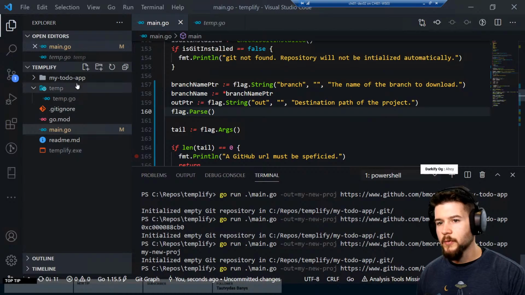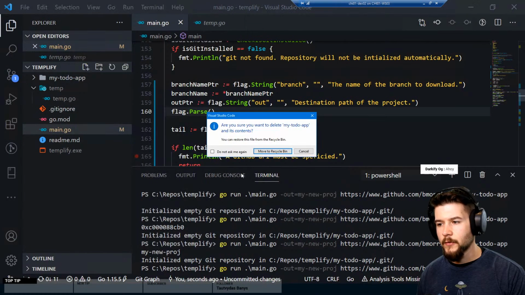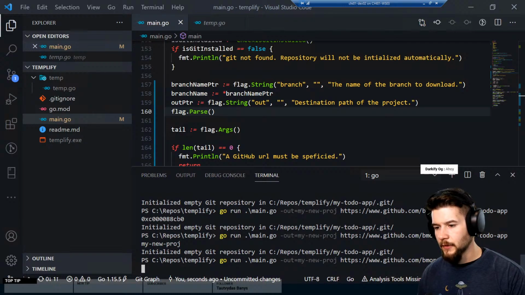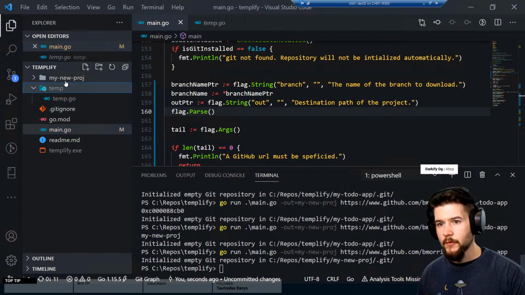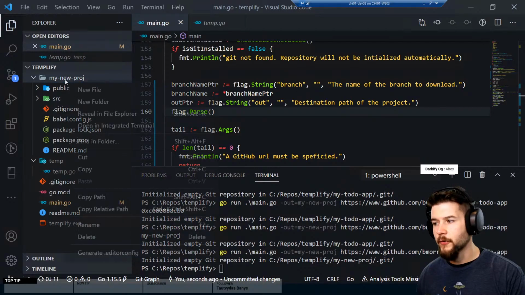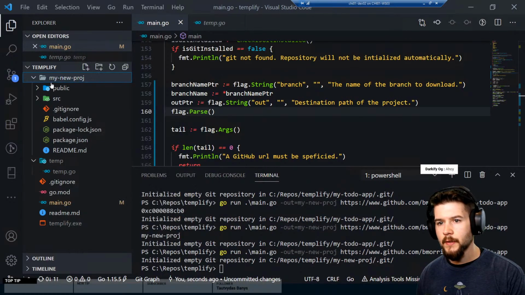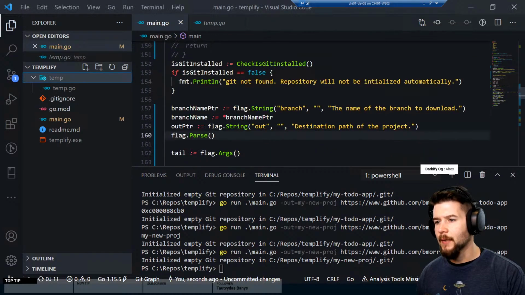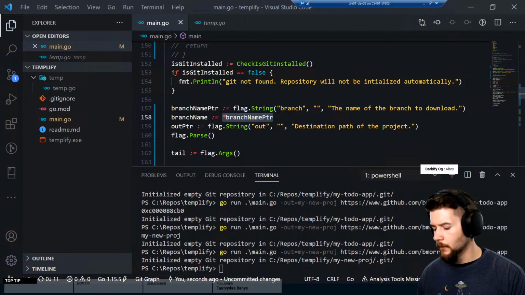All right, so that's been fixed. Let's try and run this again just to see if it works. I need to figure out how to do unit testing in Go. Okay, so there we go. It created a my new project as opposed to the original my to-do app. So that's working, and then I'm guessing we're going to take the